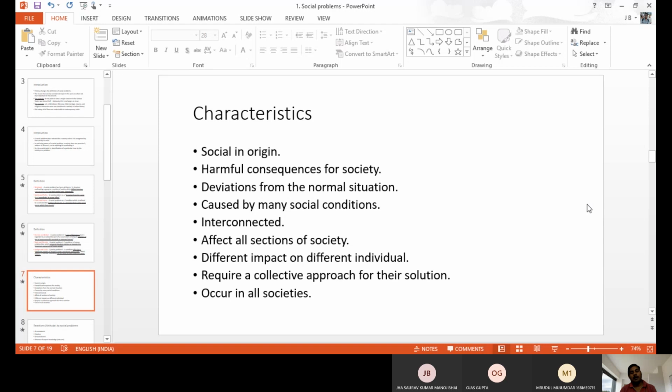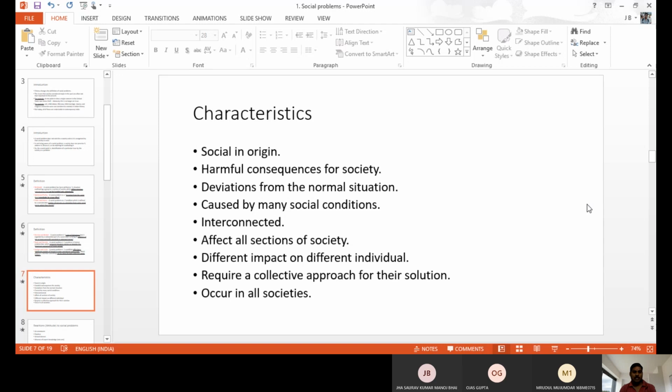So when deviance from the normal situation happens, the issue is considered a social problem, and it is caused by many social conditions. Not only one reason or one cause, but a number of causes are there for social problems. For any one issue, there is not only one reason. That is the reason we can't solve social problems. If you solve one issue, maybe another issue is the reason for the problem. If you solve that, a third issue is the reason. Like this, many social causes and conditions play a role in the social problem.